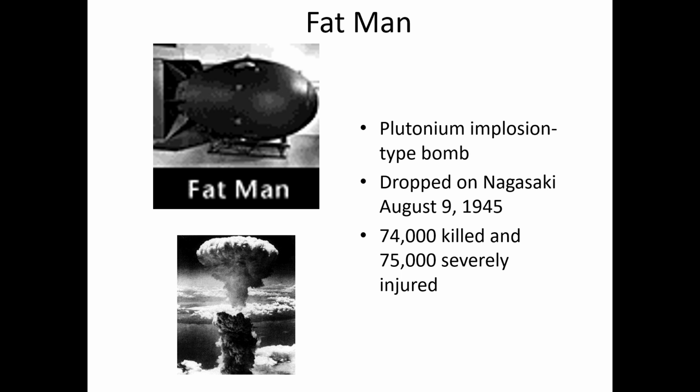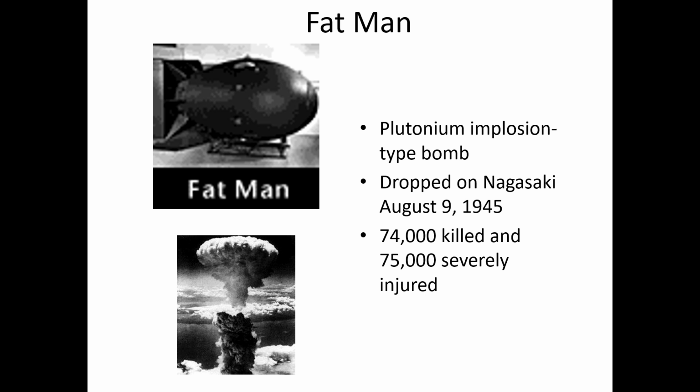The example of the plutonium-based implosion-type bomb is Fat Man, and it was the one dropped on Nagasaki by the United States of America on 9 August 1945.